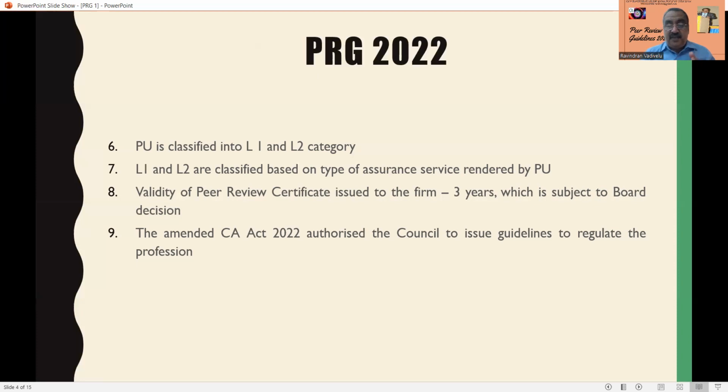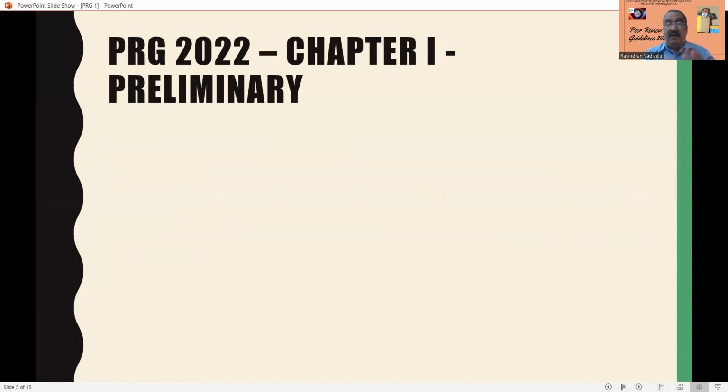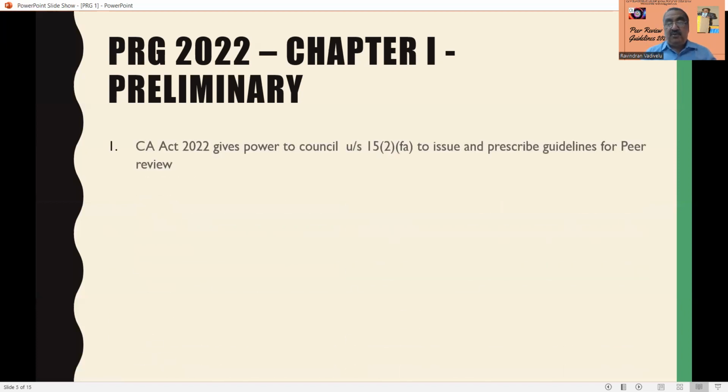The amended Chartered Accountants Act of 2022 has authorized the council to issue guidelines to regulate the profession. So the power to issue peer review guidelines has been given by the amended Chartered Accountants Act of 2022. Now we will go chapter wise. Only then will we be in a position to understand each and every provision of Peer Review Guidelines 2022. So here the Chartered Accountants Act of 2022 gives power to the council.